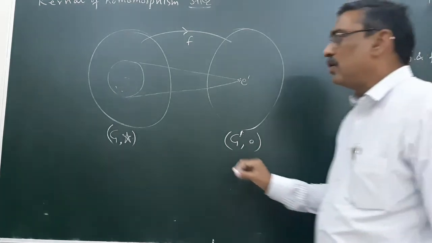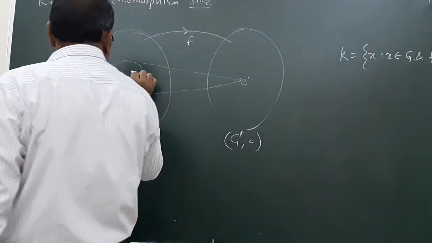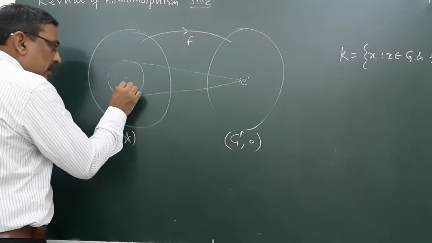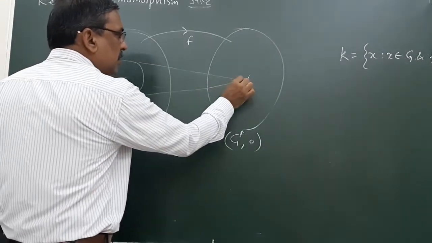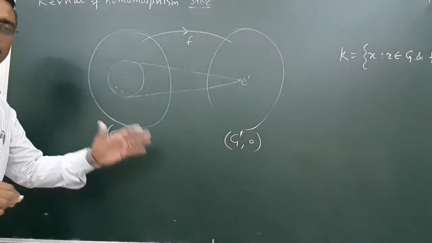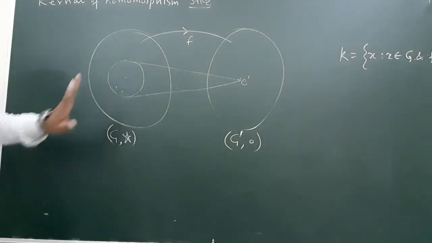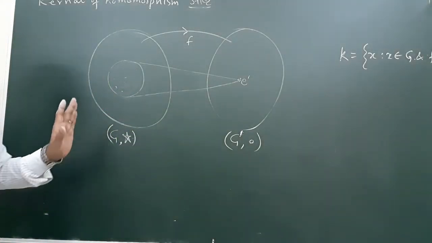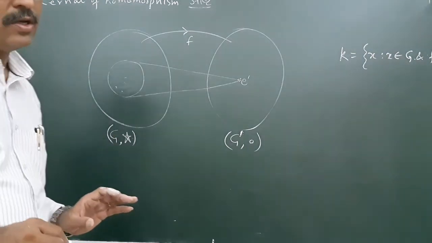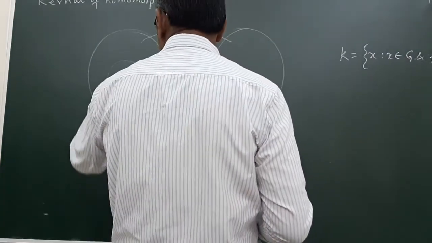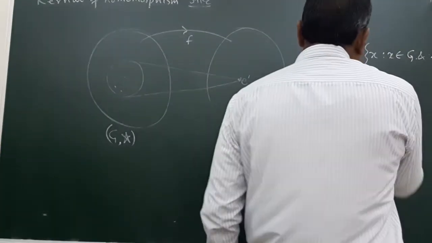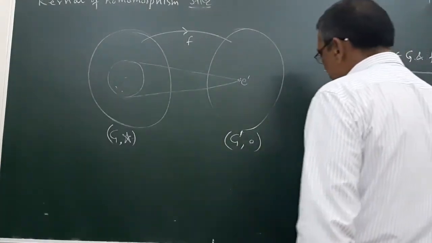So this is a set of which each and every element has image identity of the second group. Such a set is known as the kernel of the homomorphism. So we should also learn about this. Now let us take two examples.